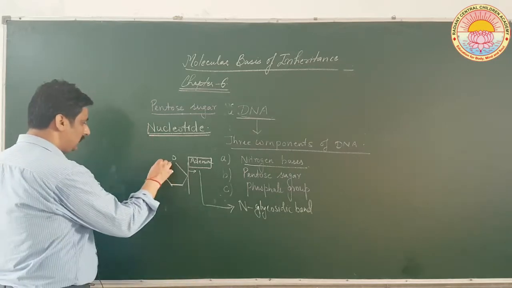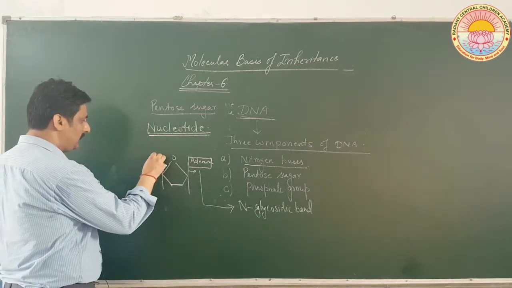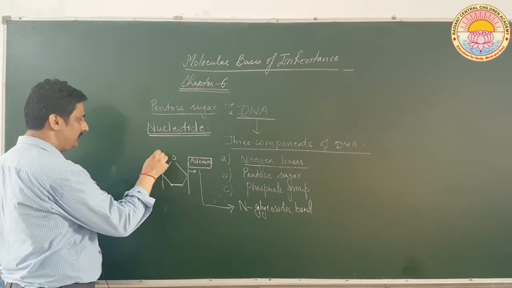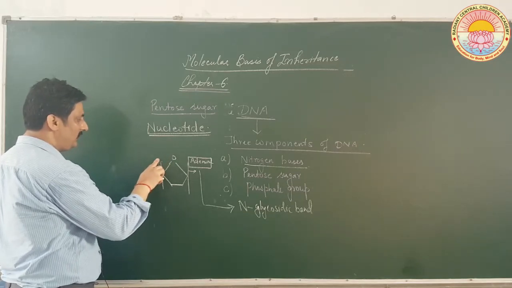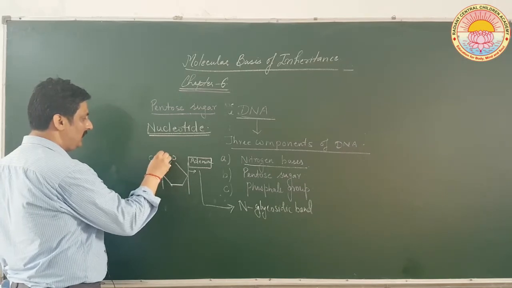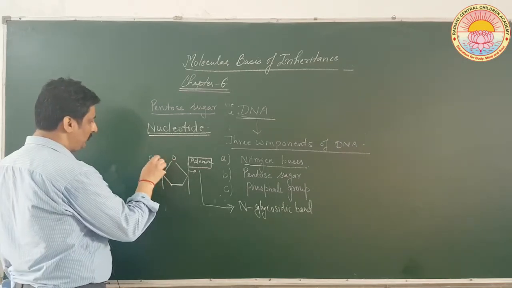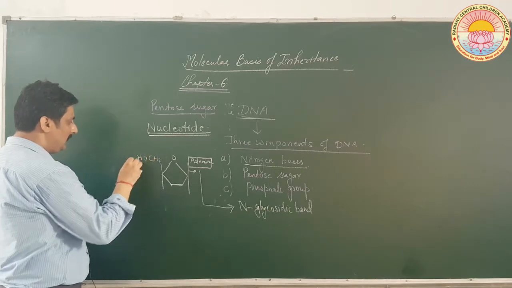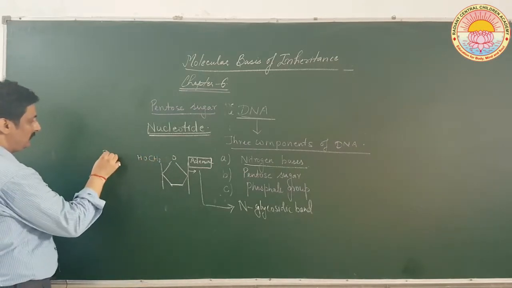Now, suppose here CH2OH is connected. This OH group can combine with a phosphate group.